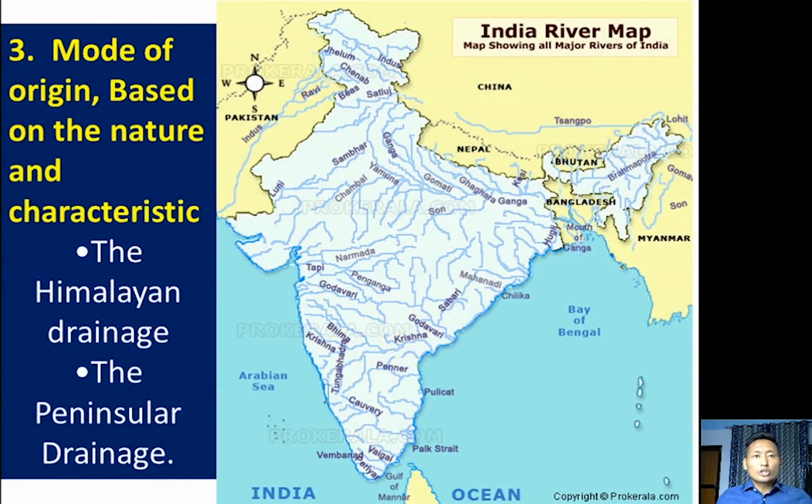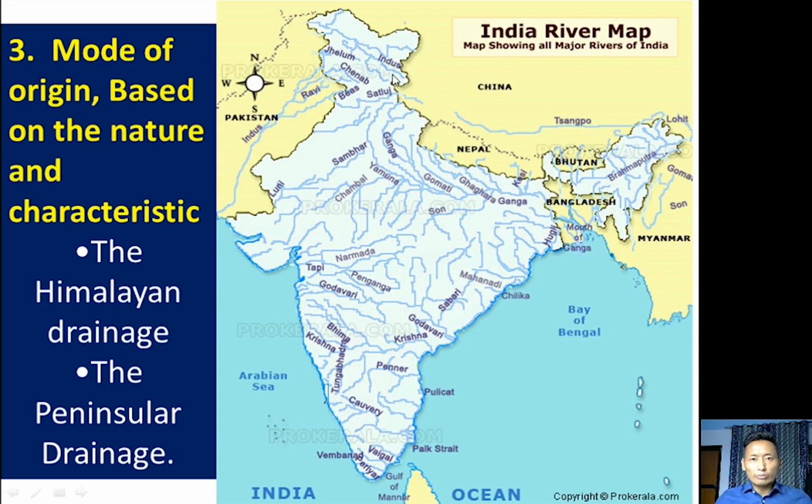The third classification of river systems in India is based on the nature, or the origin of the river, the sources of the river, and its characteristics. Based on the origin of rivers in India, the river systems are divided into two. The first is the Himalayan drainage system, in which we have three main river systems.